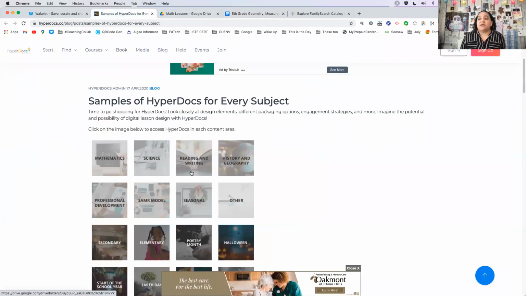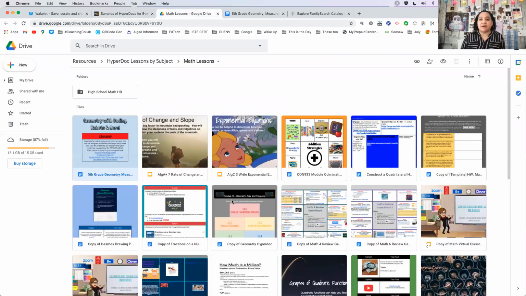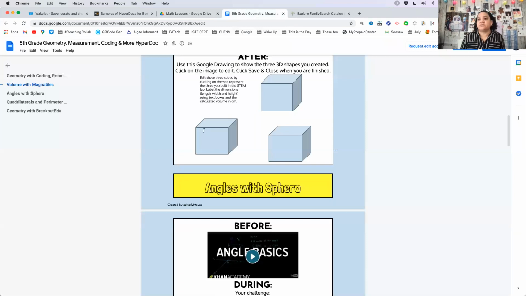But definitely come here. Now, what I always remind teachers, just like I remind students, is about giving credit where credit is due, right? So even if you take one of these HyperDocs and you modify it to fit the needs of your students, I always suggest, at the bottom, saying originally created by, and usually the person will include their name.